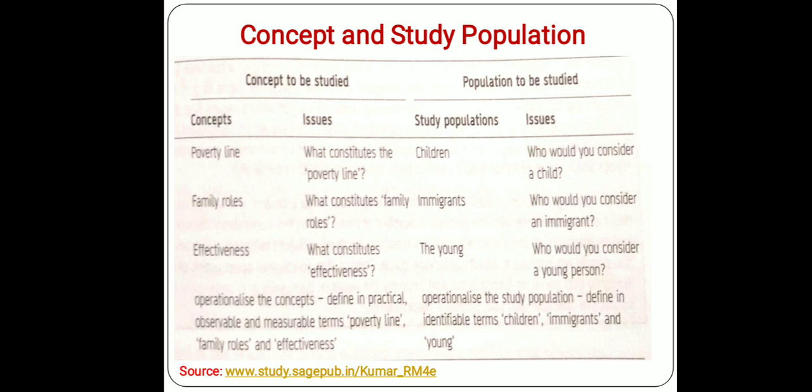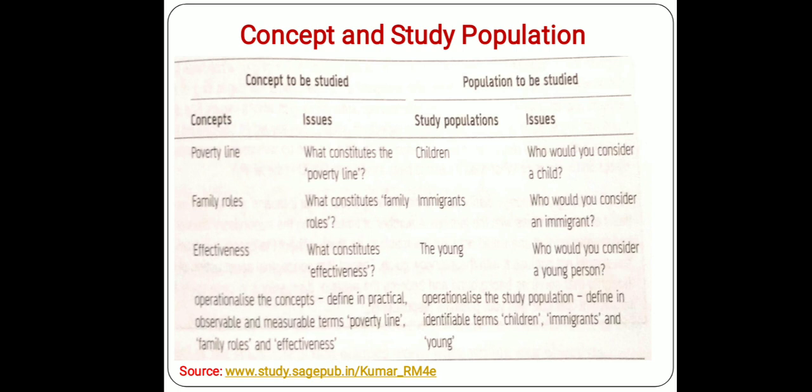Similarly, in the same objective we have written the number of children living below the poverty line. Now, this is the study population. Children are our study population. Now, who would be considered as a child? What is the age of our respondent so that we can consider them a child? Their age may be a specific age or a range. For example, 4 years may be considered, or 0 to 4 years, or 0 to 6, 0 to 8 may be considered as child. This has to be decided. This concept is our poverty. Population to be studied is our children.